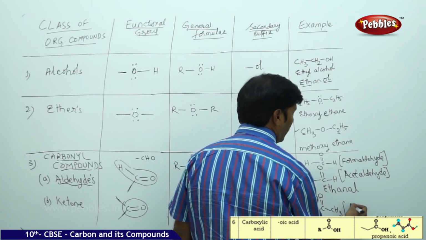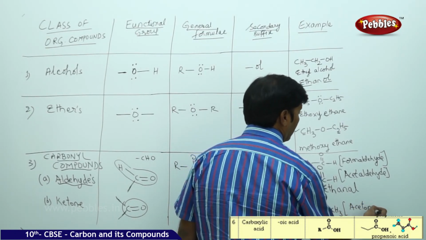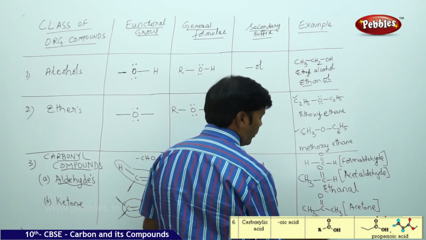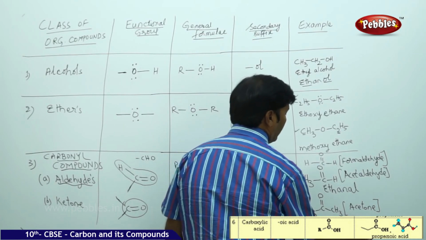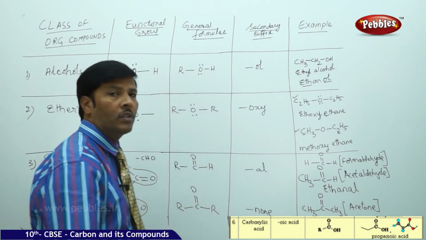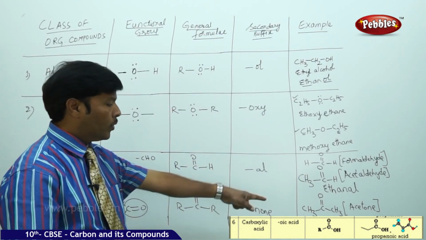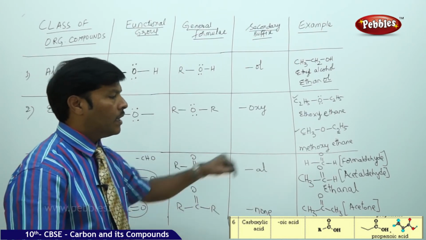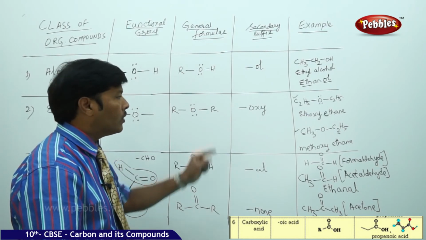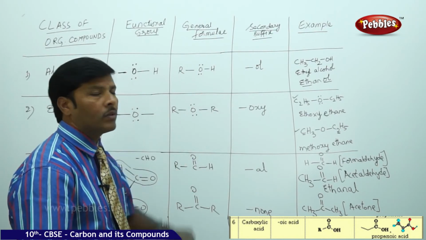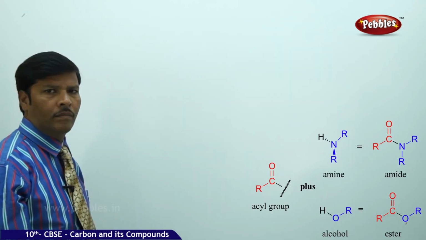You can call it as acetone, or you can call it as 2-propanone. 2-propanone is the IUPAC name. Ethanal is the IUPAC name. Methoxyethane is the IUPAC name. Ethoxyethane is the IUPAC name, and ethanol is also the IUPAC name.